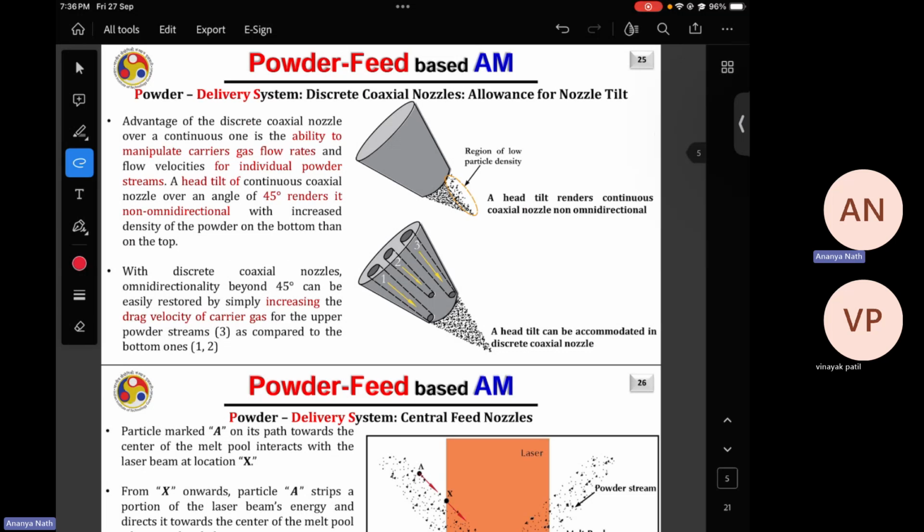But again, in DD the powder stream is coming from a nozzle and getting deposited over the build plate. So in case of DD, making support structure and removing that is quite difficult. And as the powder is coming from the nozzle itself, it's not getting spread over the build plate, unlike LPBF.